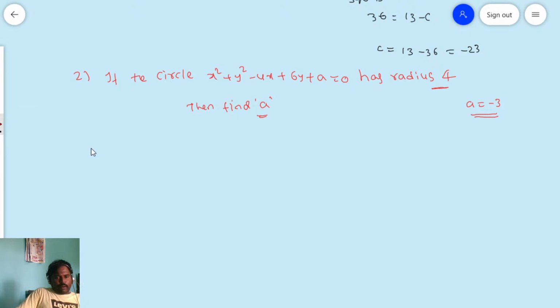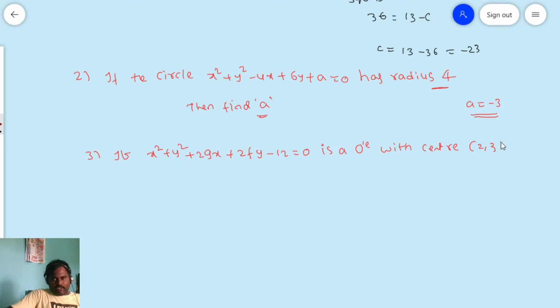You see, friends, another problem now we are discussing. If x square plus y square plus 2gx plus 2fy minus 12 is equal to 0 is a circle with center 2 comma 3, then find g comma f and its radius.